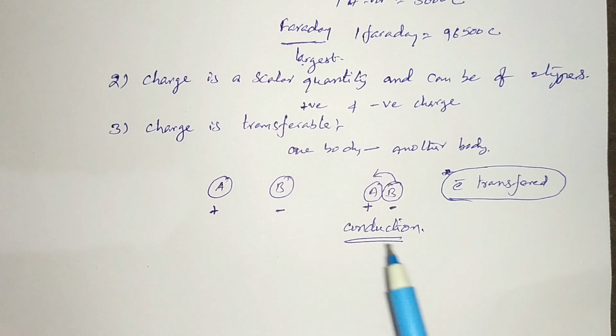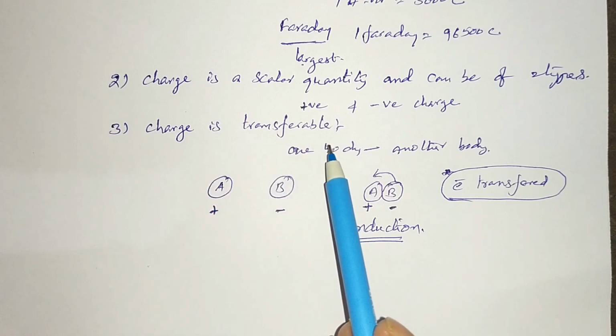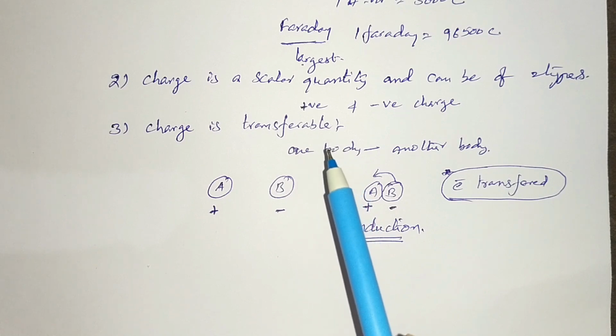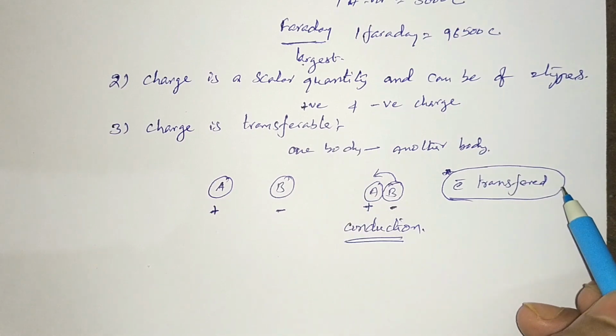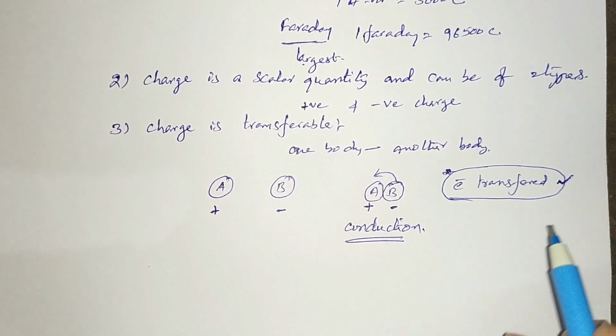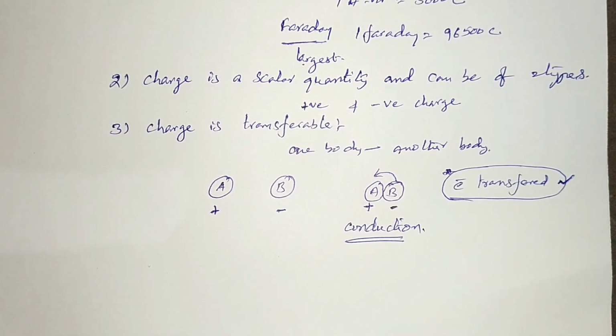So this is the third property: charge is transferable, meaning we can transfer charge from one body to another. The charge transfer takes place by the help of electrons only. The body which has more electrons loses electrons, and the positive body gains electrons. Clear? Let us see another property.